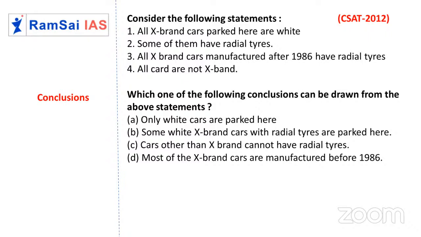From 1986 to 2010, just imagine, they might have manufactured 1 lakh. Then this will be wrong, no? So uncertain case, who knows? So the only predicted answer can be the second option. Some white X brand cars with radial tires are parked. Yes, X brand cars are there, all are white, and in that few have radial tires. So yes, the second statement can be the answer.